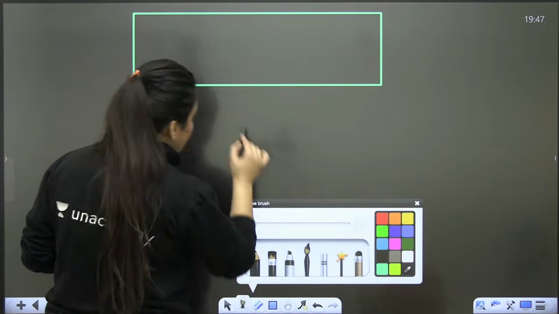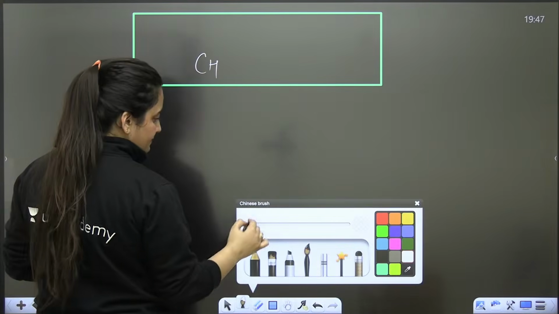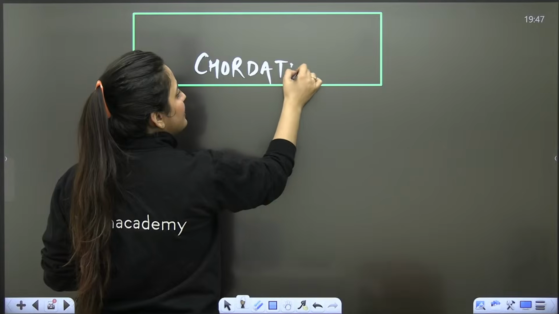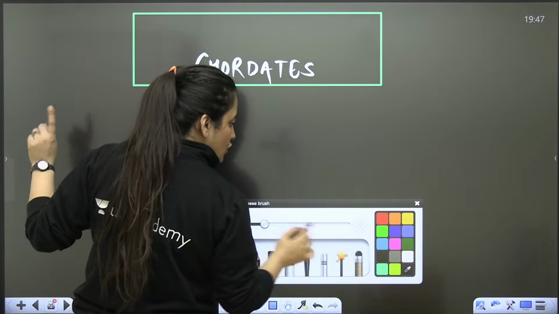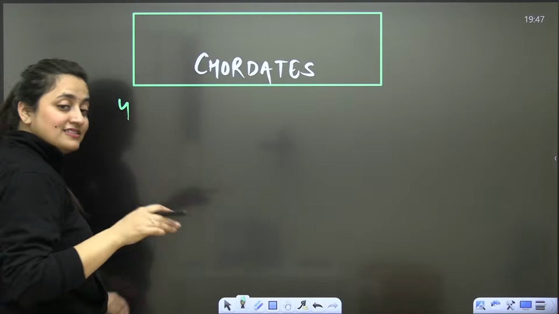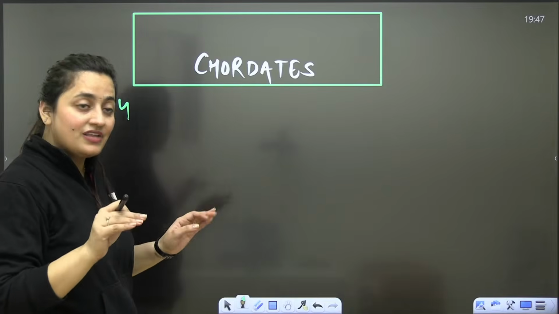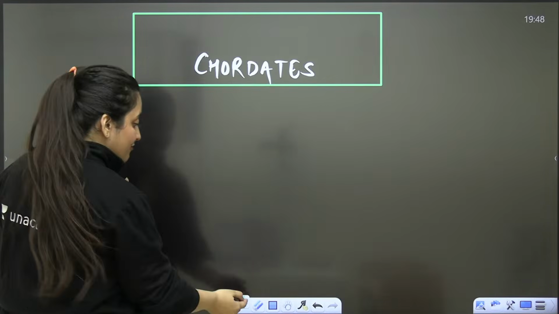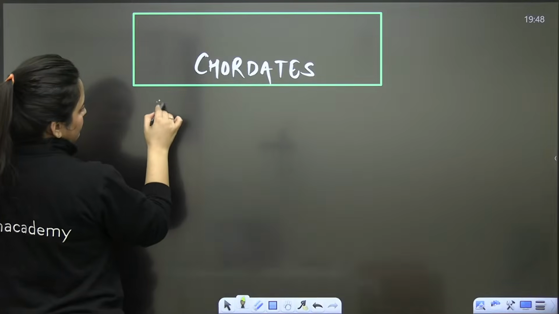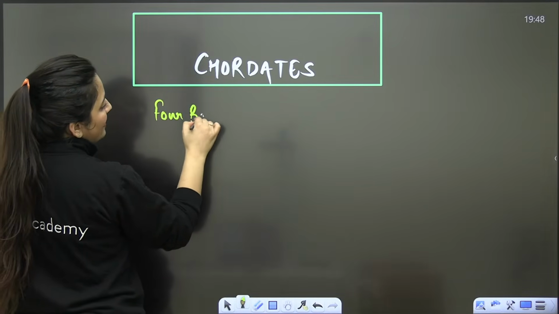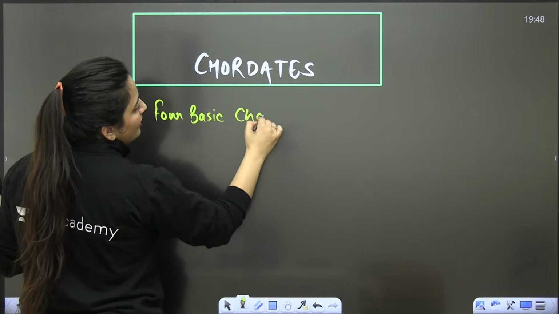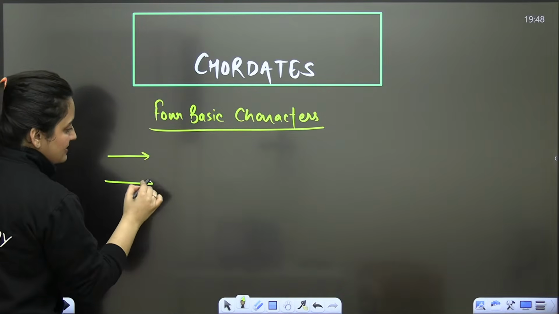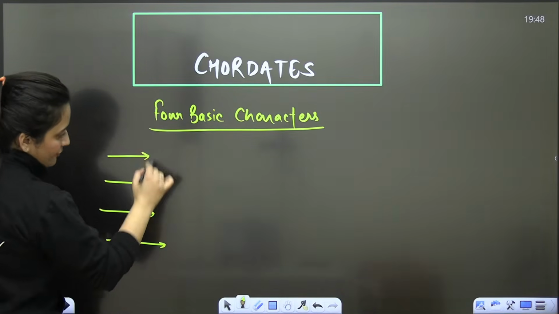Now, one more thing that you need to remember when we talk about chordates: it is not just the notochord. Notochord is definitely there, and on the basis of that we say the organism is chordate or non-chordate. But we consider four basic characters to keep organisms under phylum Chordata. We will discuss it when we start phylum Chordata, but I'm writing it here.